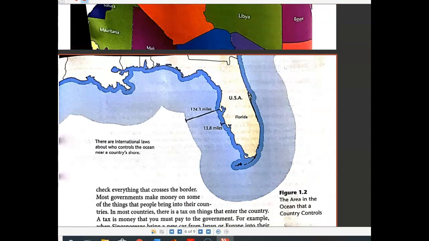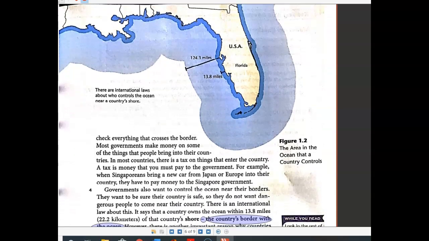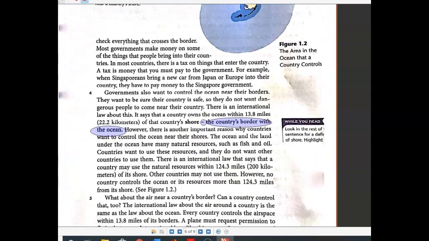Okay, so you can see that the borders of a country, for example, here, United States, Florida, are the darker blue areas, but it means the United States can use the resources that are further out from the shore, a longer distance. Let's read the final paragraph.